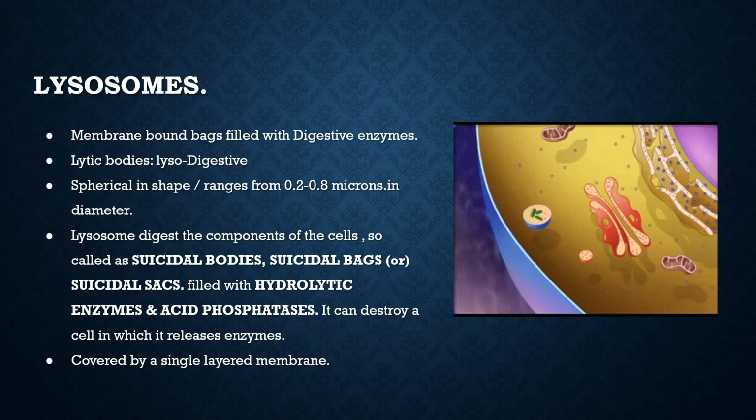Lysosomes. Lysosomes are membrane-bound bags which are filled with digestive enzymes. They are lytic bodies, where lyso means digestive. They are spherical in shape and range from 0.2 to 0.8 microns in diameter. Lysosomes digest the components of the cell, so they are called suicidal bags or suicidal sacs. They are filled with hydrolytic enzymes and acid phosphatases. They can destroy a cell when they release their enzymes. They are covered by a single-layered membrane. You can see the picture of the lysosome here.